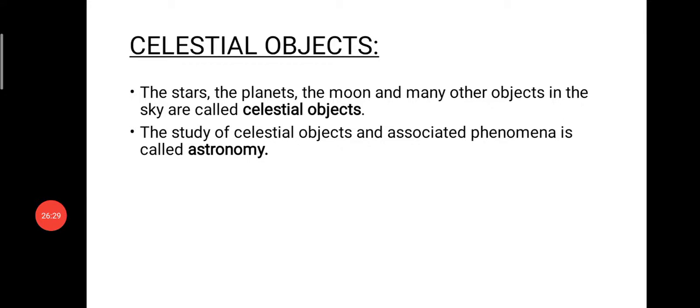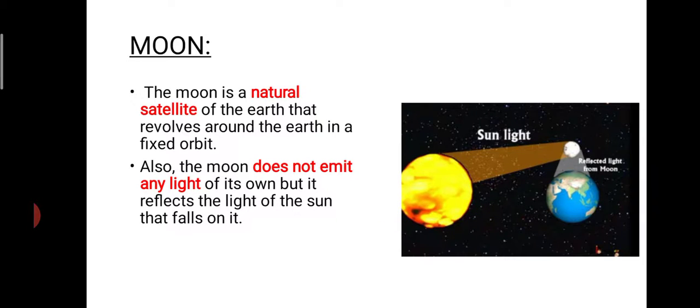Children, now we can quickly go through the chapter once again, as a summary. The celestial objects: all those stars, planets, moon and the other objects in the sky are called celestial objects. The study related to celestial objects is known as astronomy. The moon is the natural satellite of the earth. It does not have the ability to give its own light. Instead, it reflects the light of the sun that is falling on its body.